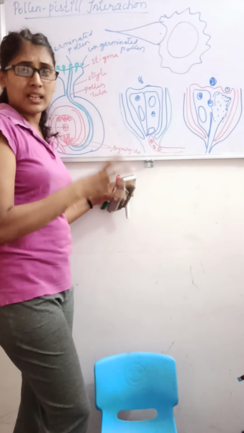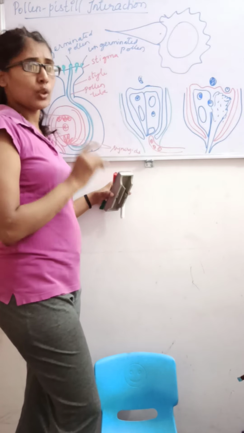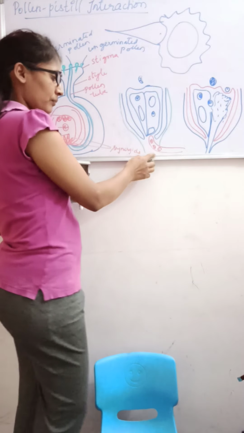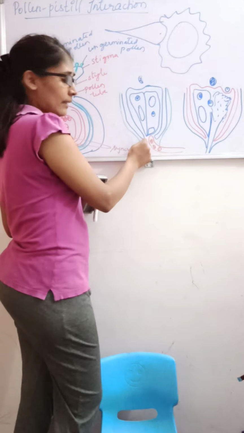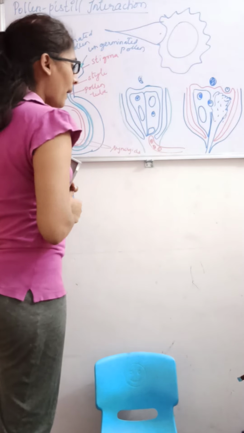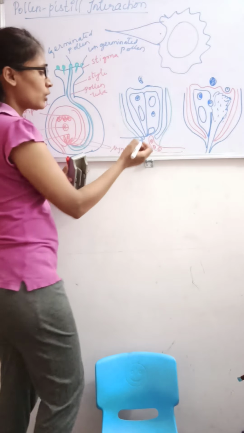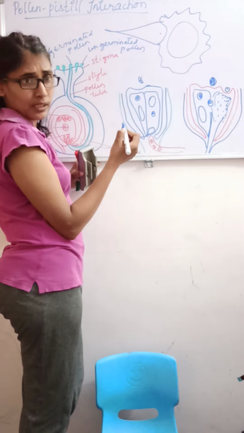The embryo sac contains what? The 7-celled, 8-nucleate stage. We have discussed this, right? By that time, the pollen tube carrying the two male gametes will enter at the micropylar region, and through the micropylar region into the synergids.